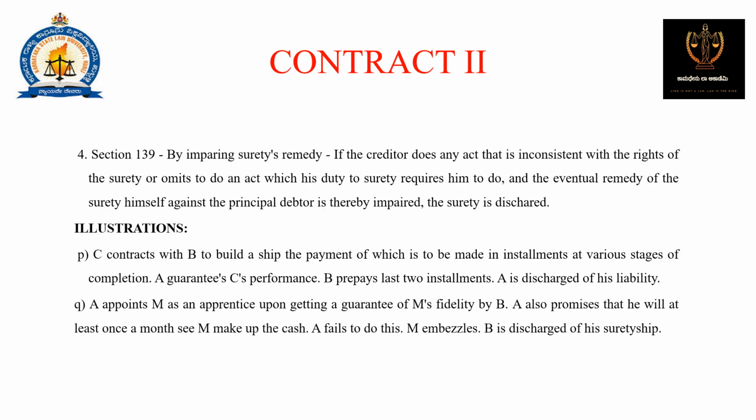Section 139 deals with the surety's remedy. If the creditor does any act that is inconsistent with the rights of the surety, or omits to do an act which his duty to the surety requires him to do, and eventually the remedy of the surety himself against the principal debtor is thereby impaired, the surety is discharged. Illustration: C contracts with B to build a ship, the payment of which is made in installments at various stages of completion. A guarantees C's performance. B prepays the last two installments. A is discharged of his liability.